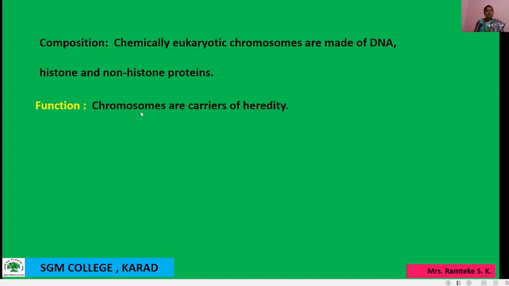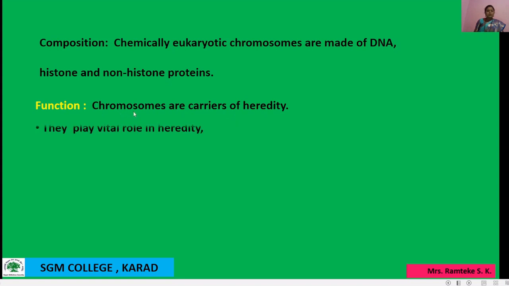Then what is the function of chromosome? Chromosomes are carriers of heredity. What do we call chromosomes? Carrier of heredity. In the hereditary process, chromosomes are responsible to carry genetic material from parent to their offspring. What is the meaning of heredity? The transfer of genetic characters from parents to their offspring. This process is performed with the help of chromosomes.